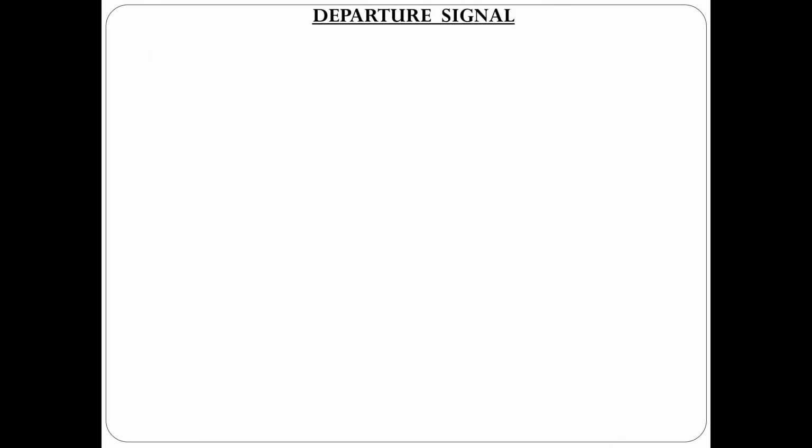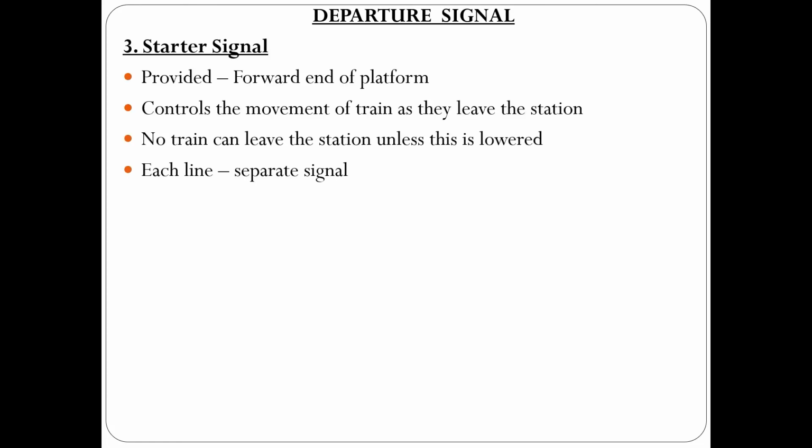The set of signals which control the dispatch of a train is what is known as the departure signal, and there are mainly two types. One is the starter signal and another one is the advanced starter signal. First let's see what starter signals are. Starter signals are provided at the forward end of a platform. They control the movement of trains as they leave the station, and no train can leave the station unless it is in the proceed position. Once the starter signal shows the proceed position, only then can any train leave the station. Each line or each platform or each track has a separate starter signal.